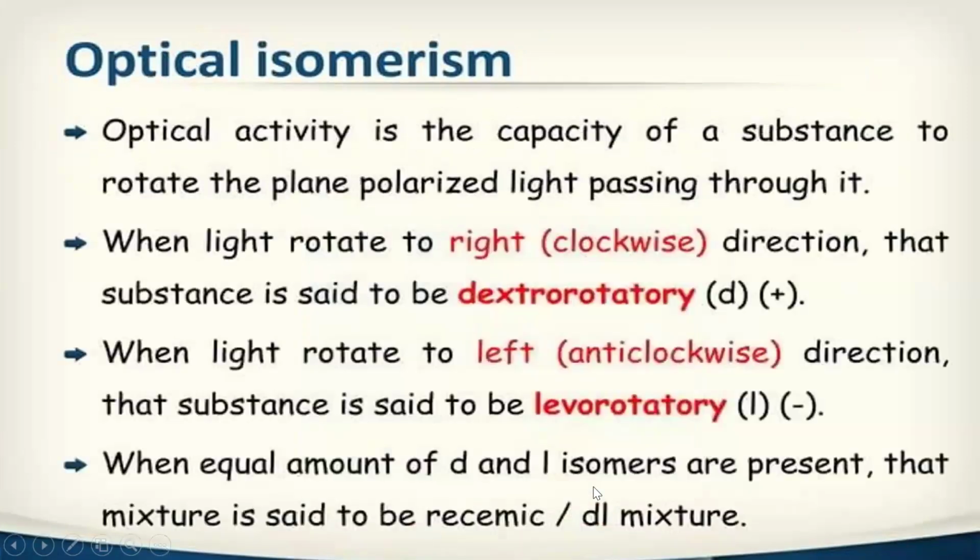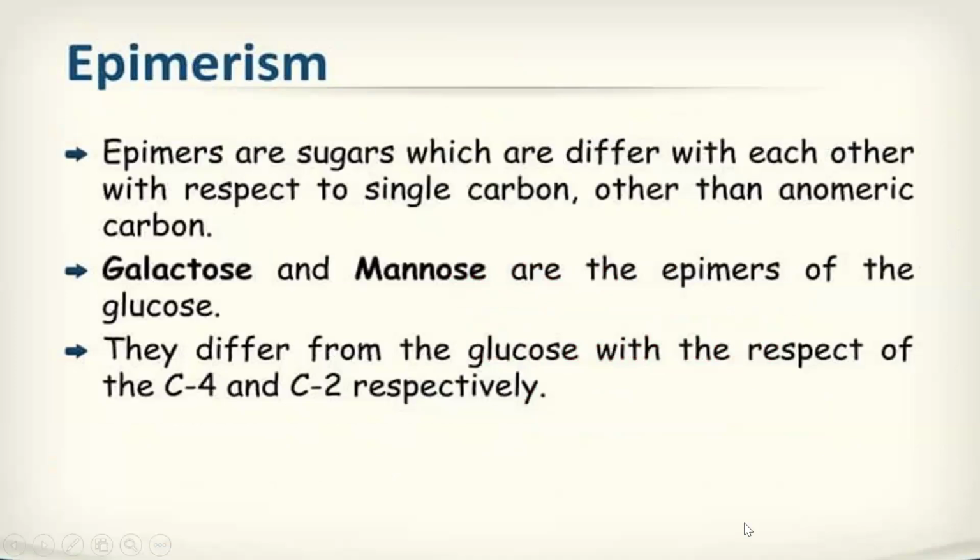Next, coming to optical isomerism. As I said, when plane polarized light passes through a substance and rotates to the right, that is clockwise direction, it is known as dextrorotatory. When it moves to the left, or anti-clockwise direction, it is known as levorotatory. And if a mixture has equal amounts of dextrorotatory and levorotatory, that type of mixture is said to be racemic or a DL mixture.